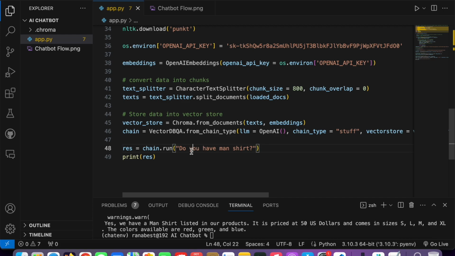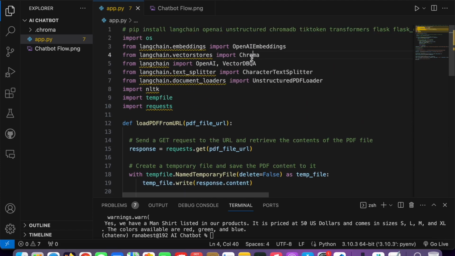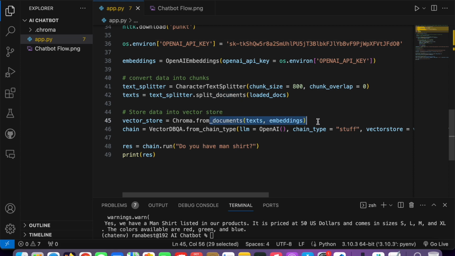I will tell you an even more robust approach later on, because right now the Chroma DB is running in your RAM. Whatever this chunk data, this complete vector store, is storing, it is storing into your RAM. It is not storing in your actual storage. So for that there are many cloud vector stores as well, like Pinecone, that you can use.